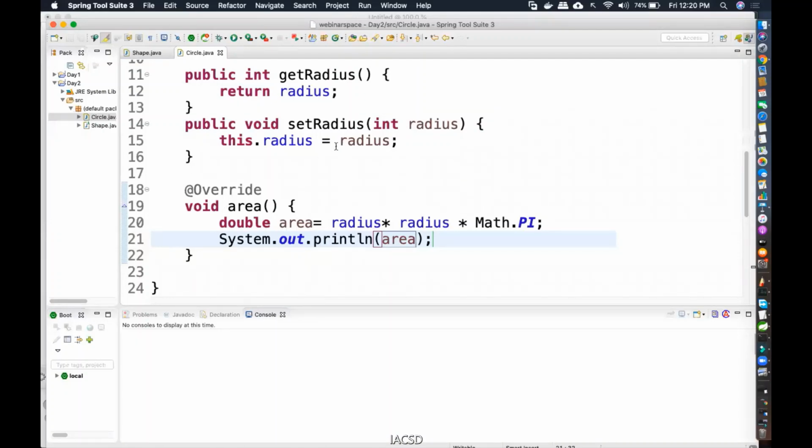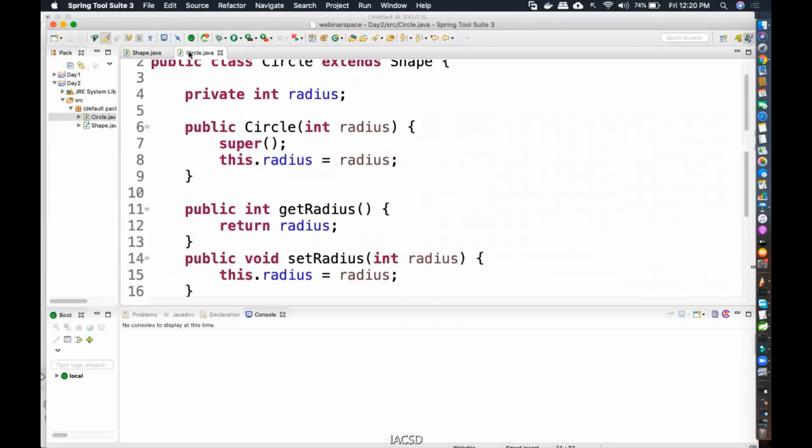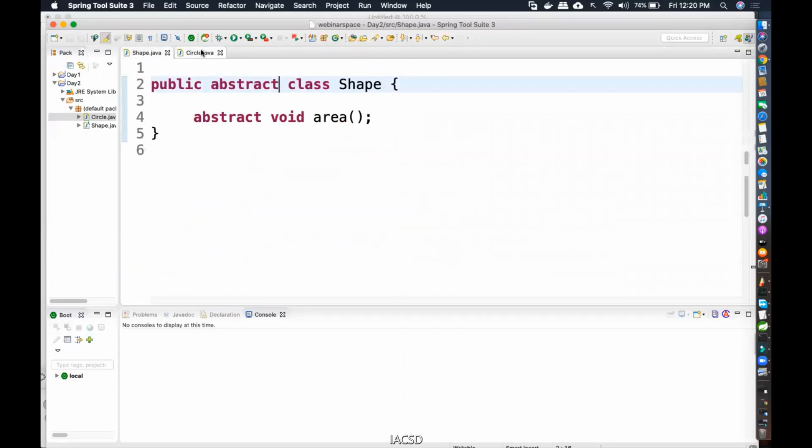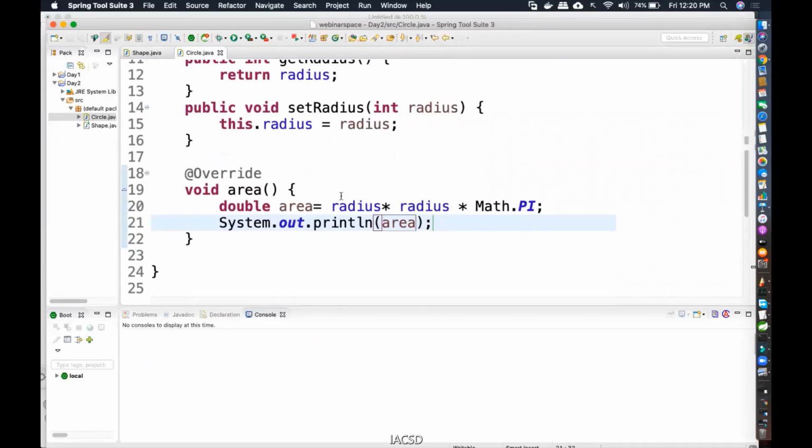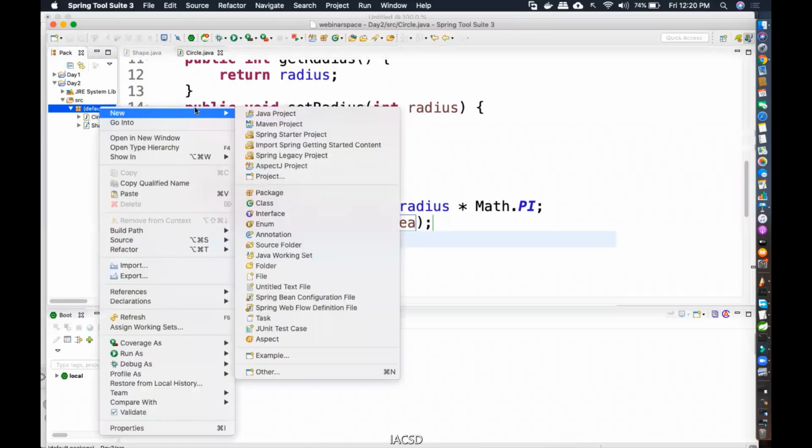Okay? But for simplicity's sake, we'll just print it there. And then now we need client code where the main method can be there. Now tell me, main method, can I write it here in circle? No, because circle is not going to be run. Circle is an entity that is going to be used whose shape we want to find. So we need to create a separate client code. So I'm going to create a separate client code.